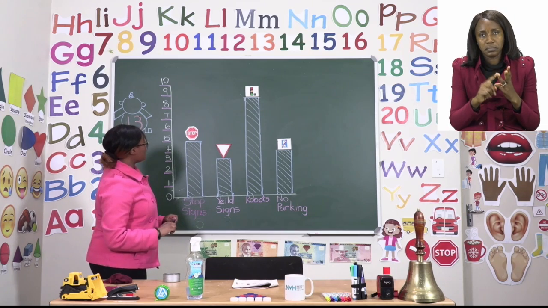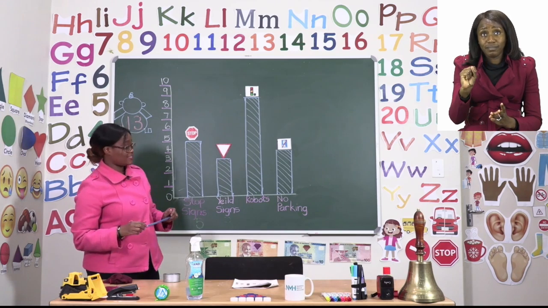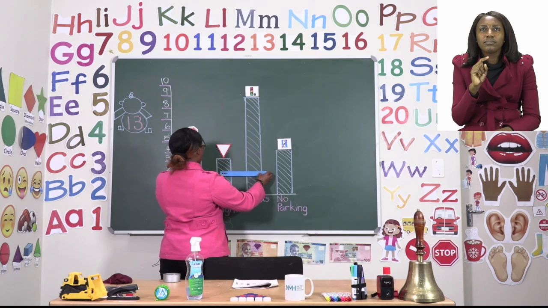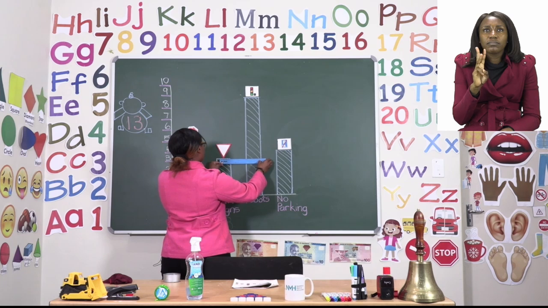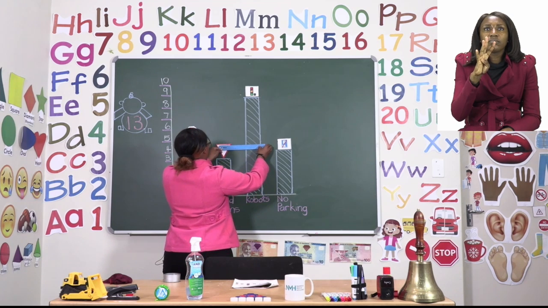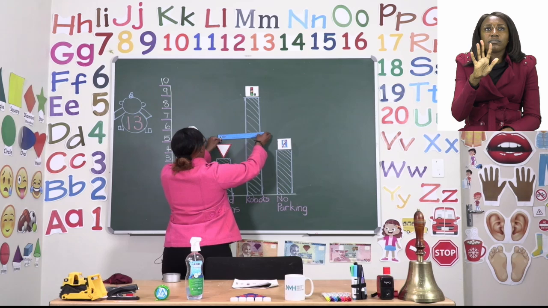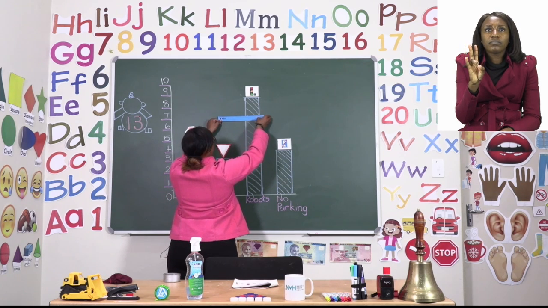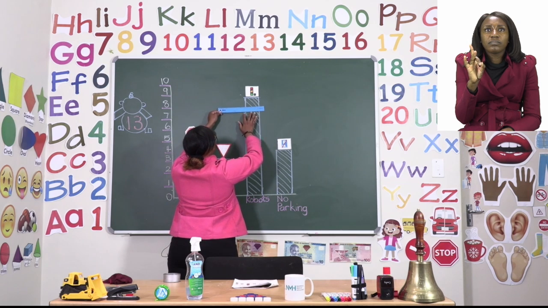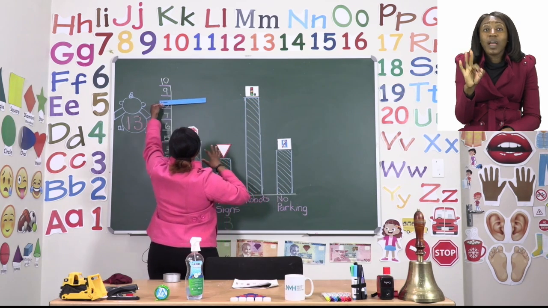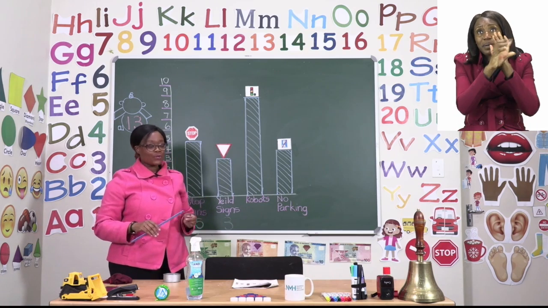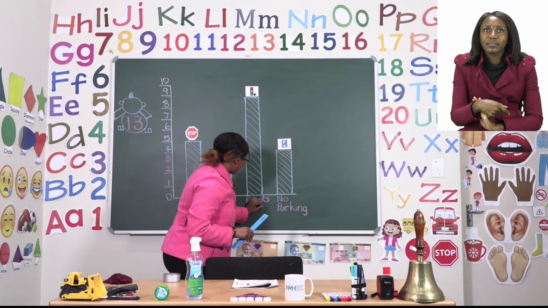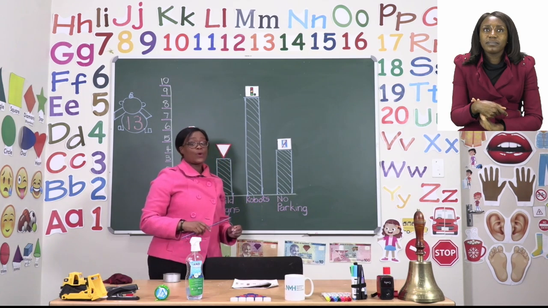After that, we can now count the robot signs. We have 1, 2, 3, 4, 5, 6, 7, 8, and 9. 9 children brought robot signs. So we can go ahead and write 9 where we see the word robots.